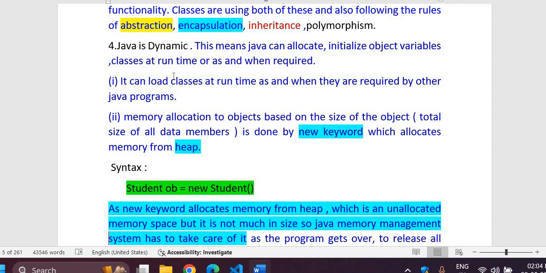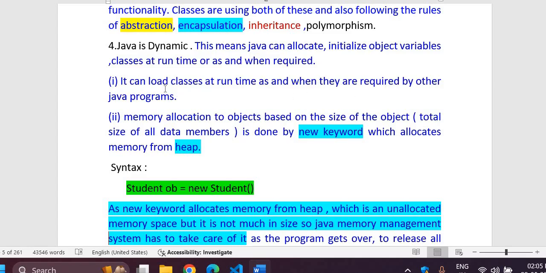Then Java is dynamic. This means Java can allocate and initialize object variables and classes at runtime, as and when these are required. So number one, it can load classes at runtime as and when they are required by other Java programs.